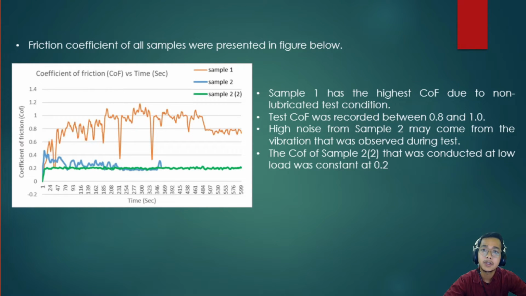The friction coefficient of all samples is presented in the figure below. As we can see, sample 1 has the highest COF due to the non-lubricated test condition. The COF was recorded between 0.8 and 1.0. High noise from sample 2 may come from the vibration that was observed during the test. The COF of sample 2 number 2, which was conducted at low load, was constant at 0.2.